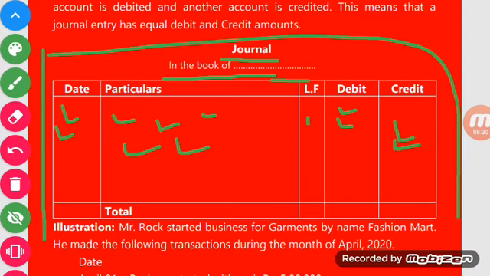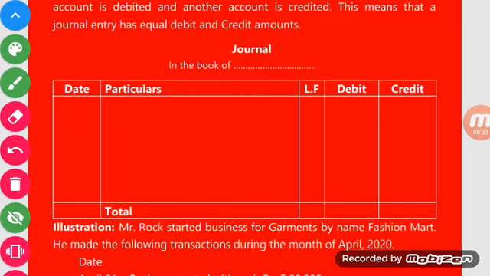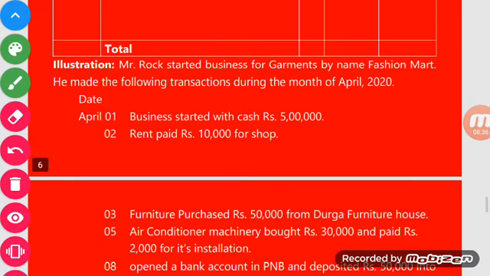Now let's discuss this concept with an example. Mr. Rock started a business for garments by the name Fashion Mart. What's the name of the shop? Fashion Mart. As you see on screen, Mr. Rock started a garment business by the name of Fashion Mart. He made the following transactions during the month of April 2020. What are the transactions? These.